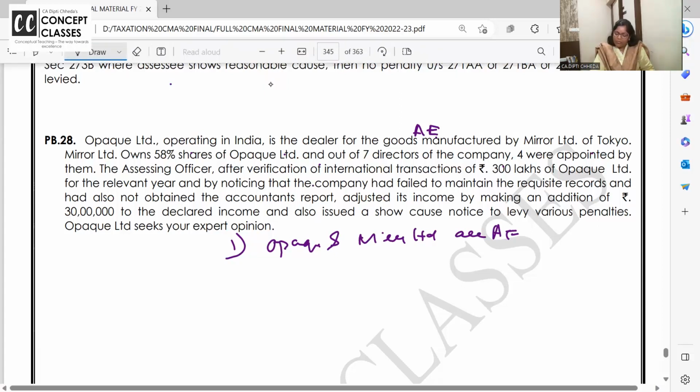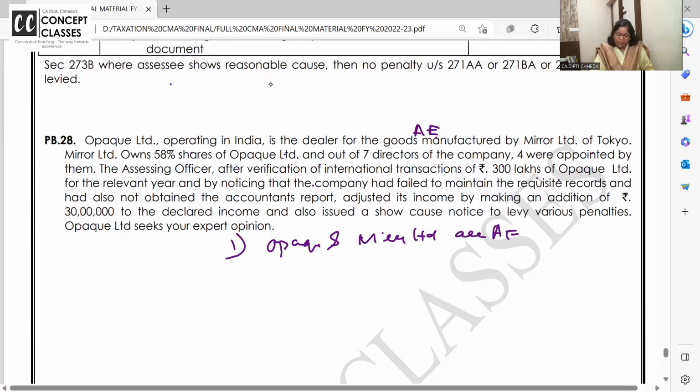After verification, they have found that 300 lakhs of OPEC Limited were relevant and has failed to maintain the records and also not obtained the accountant's report. Okay. तो आपको जो भी documentation कुछ maintain करना था, you have not maintained, and adjust its income by making additional 30 lakhs to be declared and give them a show cause notice for various penalties. तो क्या क्या penalty? First of all, are they associate enterprise? Yes. So they didn't maintain any records and all documents.